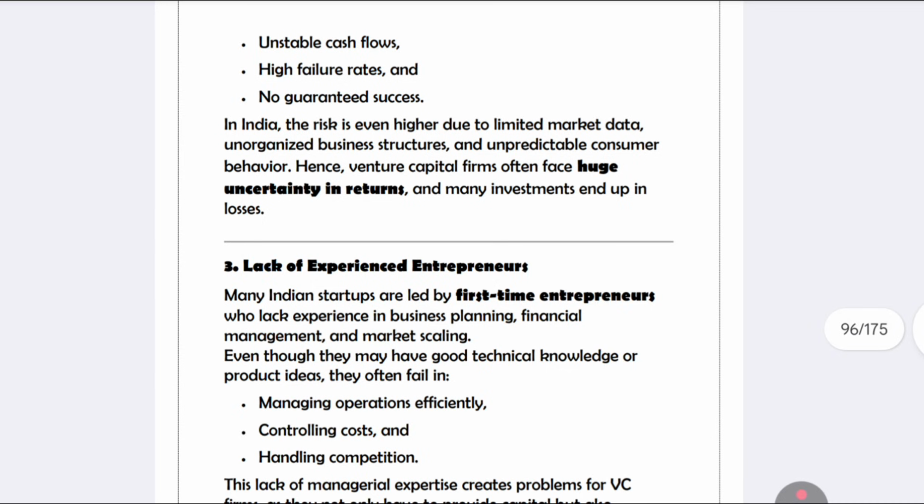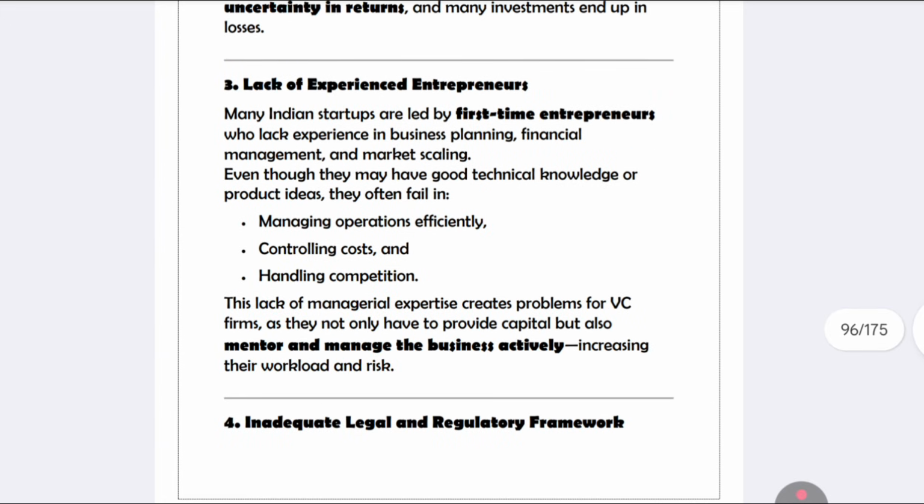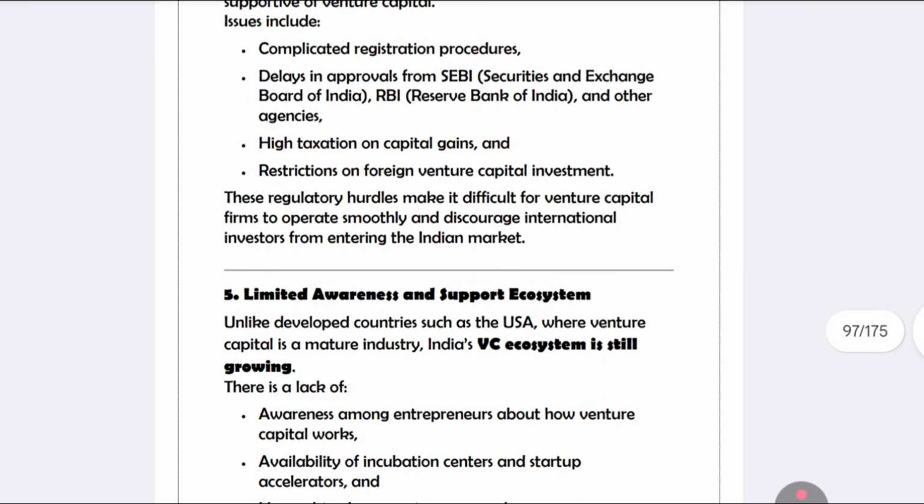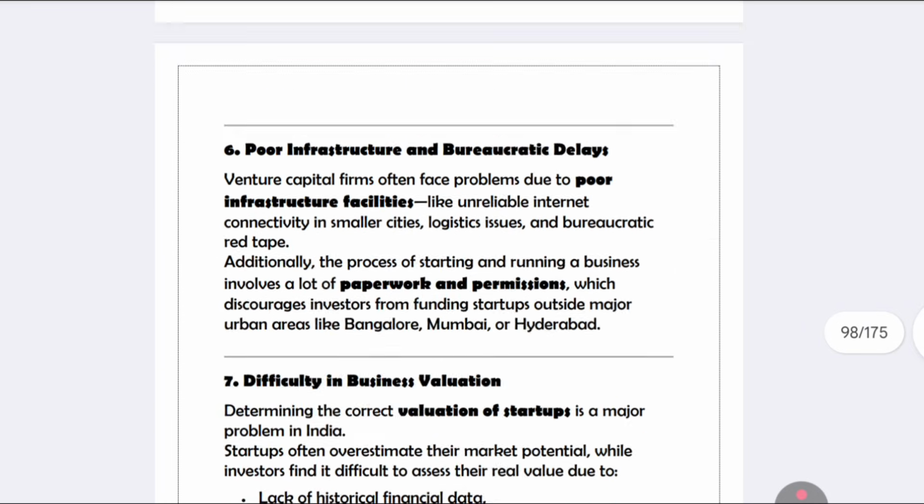Okay, next one, lack of experienced entrepreneurs. First-time entrepreneurs will need business planning, organization, management, everything like that. What it will do, it will control the cost and it will handle the competition also. Okay, so like that you can write it on your own.